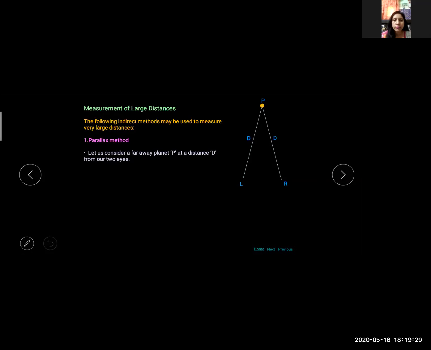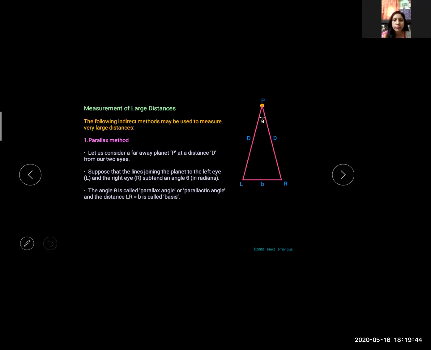Suppose that the lines joining the planet to the left eye L and the right eye R subtend an angle theta in radian. The angle theta is called parallax angle or parallactic angle, and the distance LR is called basis. Clear?